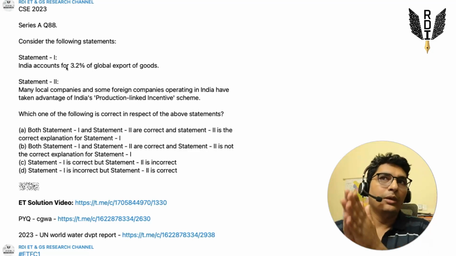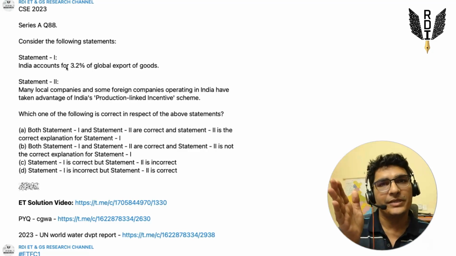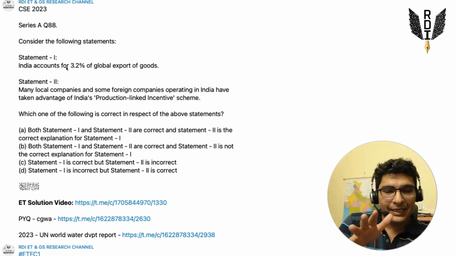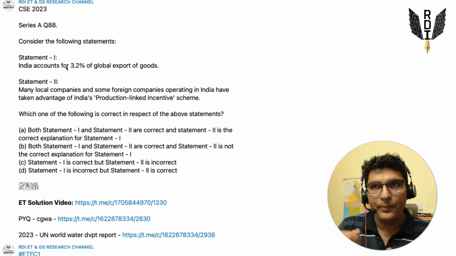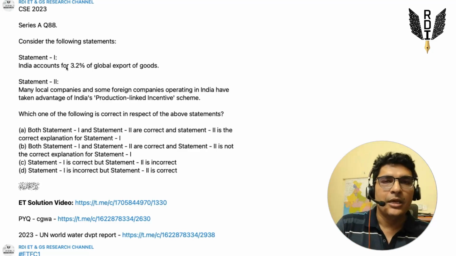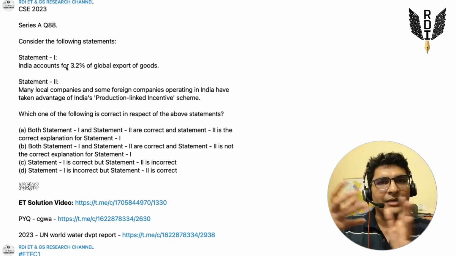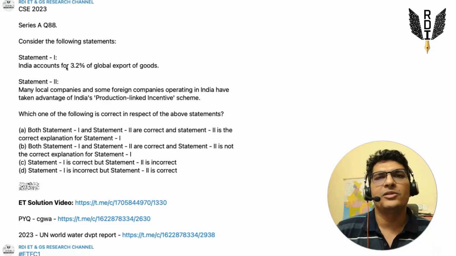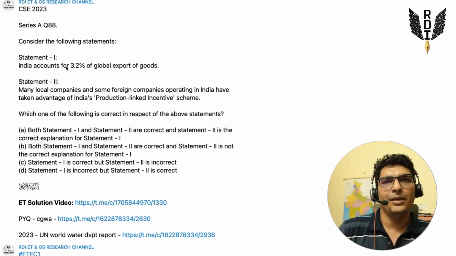But this number also, 3.2%, has a tone in the sense that it is showing pride, like India accounts for something. India extracts groundwater. That term extracts and groundwater, and we generally know that groundwater is not a very sustainable source.